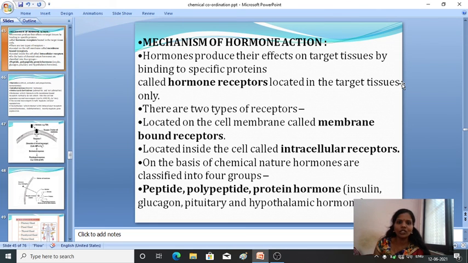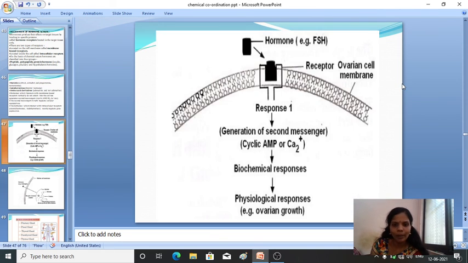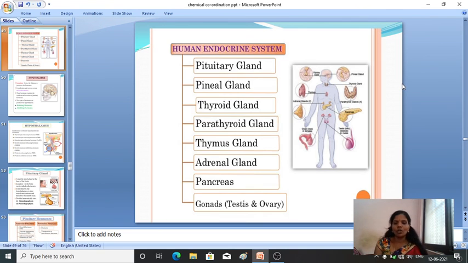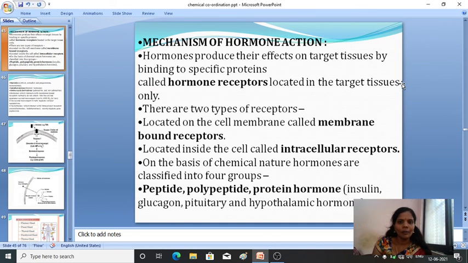In this hormone action, you just have to keep in mind the membrane bounded receptors, intracellular receptors, steroid hormones and amino acid derivatives. This is a representation of the mechanism of hormone action. When they act on particular tissues and organs, they will produce the receptor hormone complex. Okay, so that's about the mechanism of hormone action.